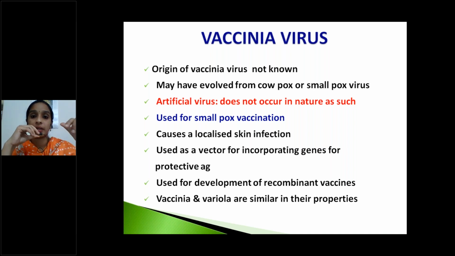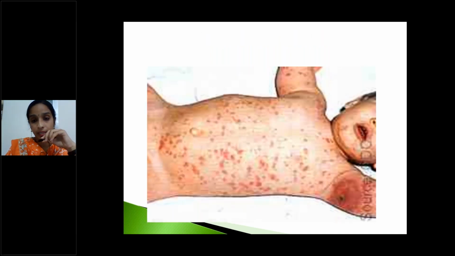This vaccinia virus is not that much of a danger compared to variola. It is used as a vector for incorporating the genes for protective antigens. It was also used for the development of recombinant vaccines. Vaccinia and variola are similar in their properties, so that's why vaccinia virus is used for the development of recombinant vaccines against variola virus. See, this is a self-limiting rash caused by vaccinia virus.